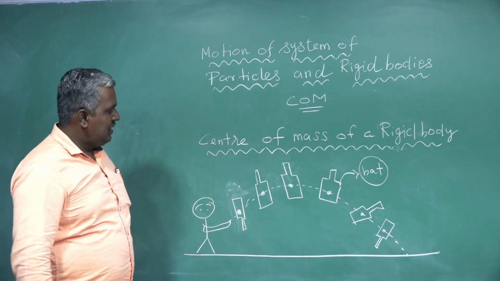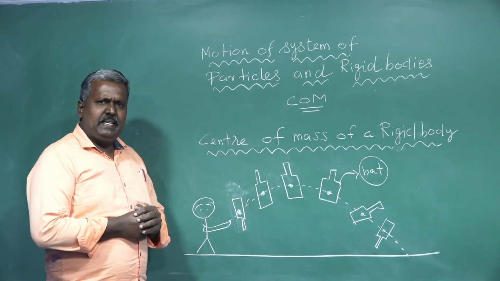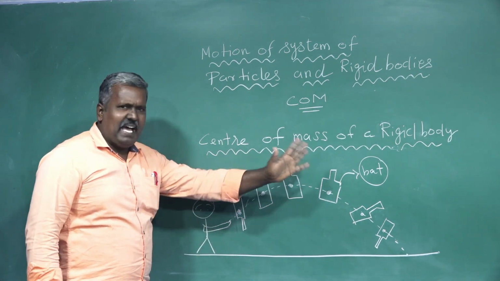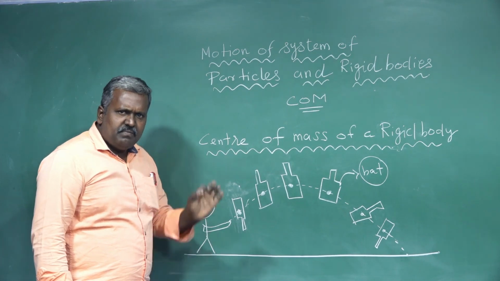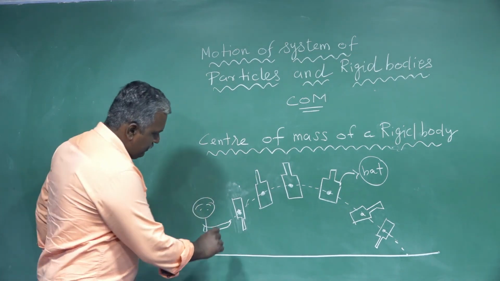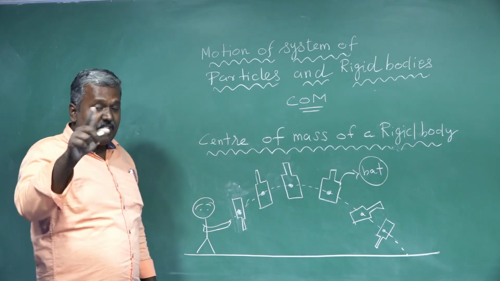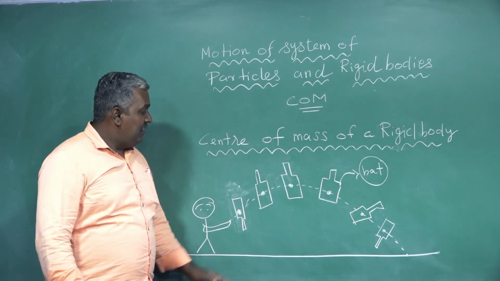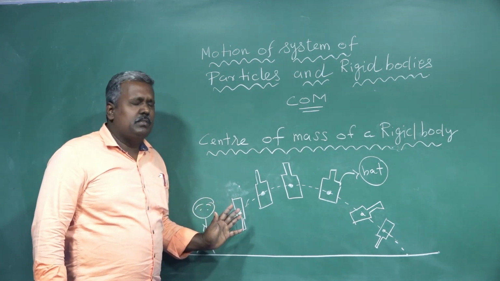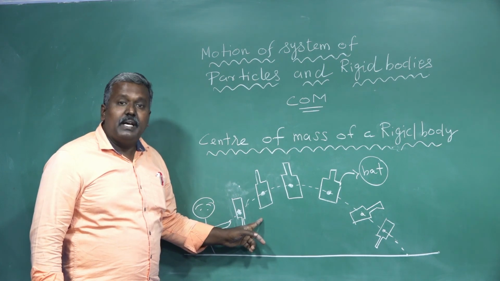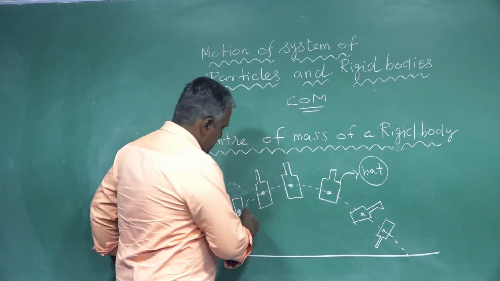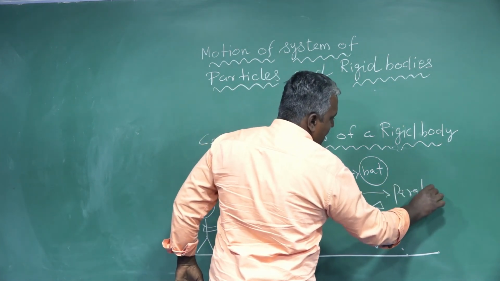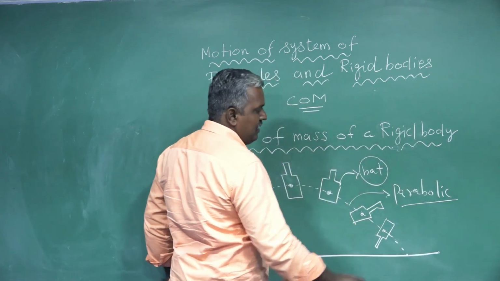For example, consider one cricket bat thrown in air at a certain angle. This is the angle. Already you have studied this in projectile motion. Remember or not? Yeah. When this cricket bat is thrown in air, it follows a parabolic path. I am correct or not? This path, parabolic path. I am correct or not? Yeah.